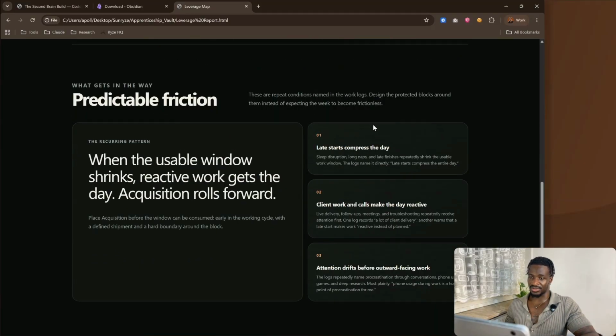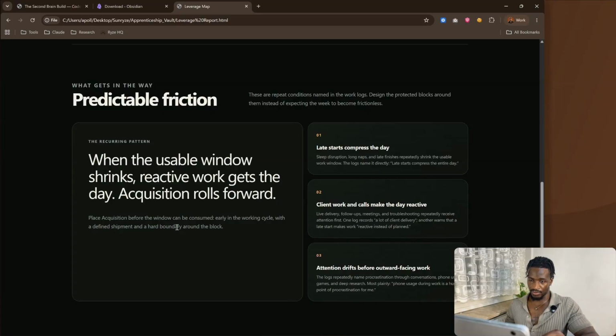Predictable friction. So these are the things that have been getting in the way. Late starts compress the day. So yeah, I've been fixing my sleep schedule lately, so this is definitely something that it would have picked up. Client work and calls make the day reactive. So basically just balancing my time between delivery and calls more. Attention drifts before outward facing work. When the usable window shrinks, reactive work gets the day, and acquisition rolls forward.